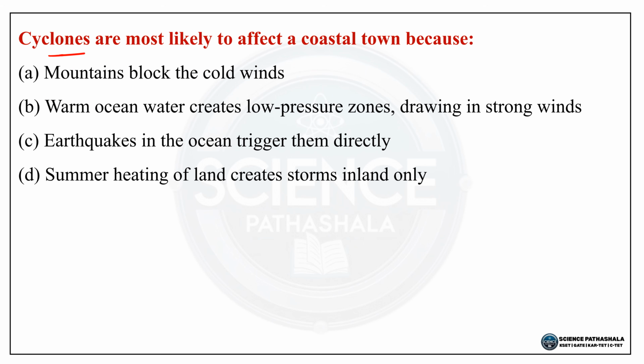Next question, cyclones are most likely to affect the coastal town because? Option A, mountains block the cold winds. Option B, warm ocean water creates low pressure zones drawing in strong winds. Option C, earthquakes in the ocean trigger them directly. Option D, summer heating of land creates storms inland only.